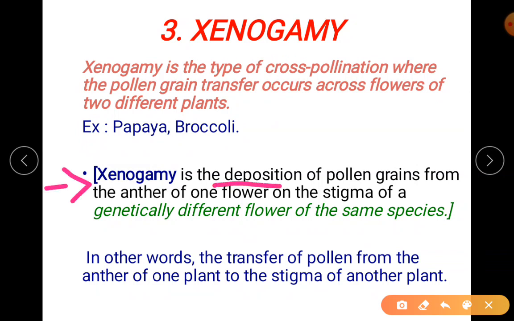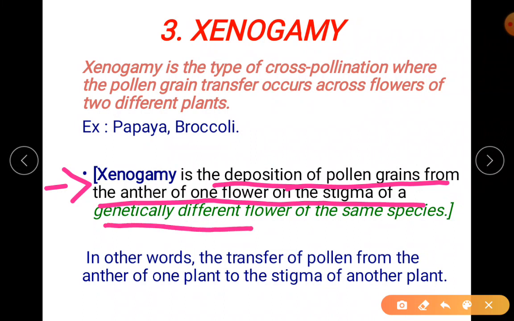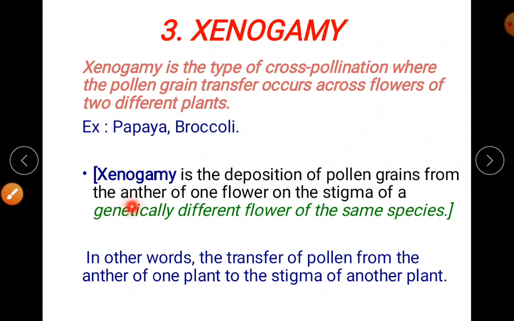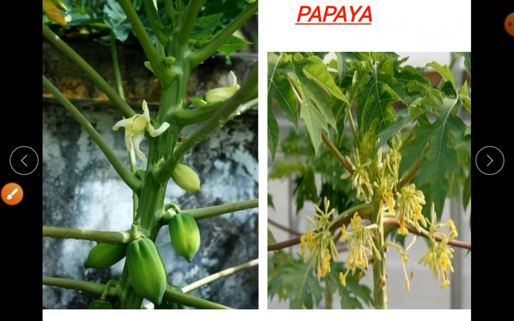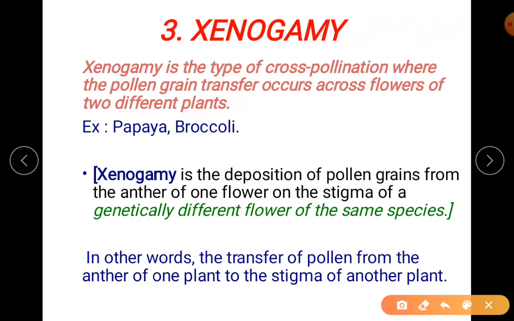So this is another definition. It is the deposition of pollen grains from the anther of one flower on the stigma of another flower which is genetically different, maybe of the same or different species, but the very important term is genetically different. So you can write it whichever way is easy for you.